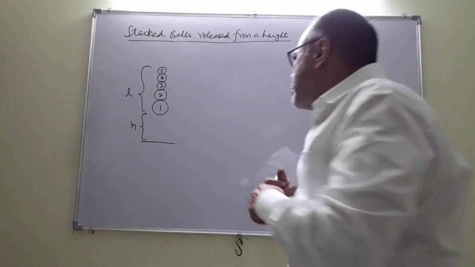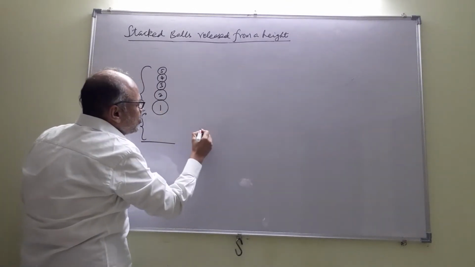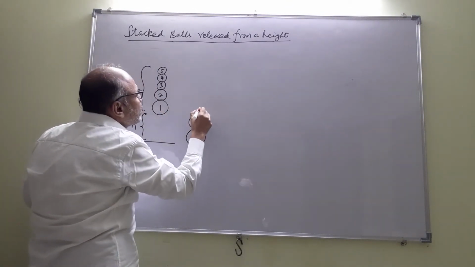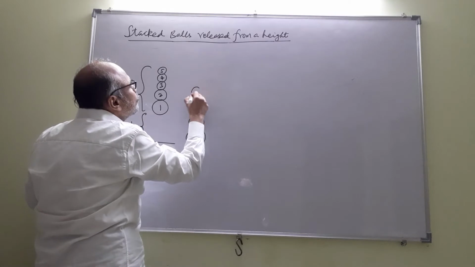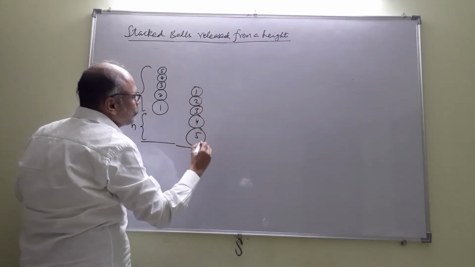So let us see when these balls come down, let us say like that, 1, 2, 3, 4, 5.